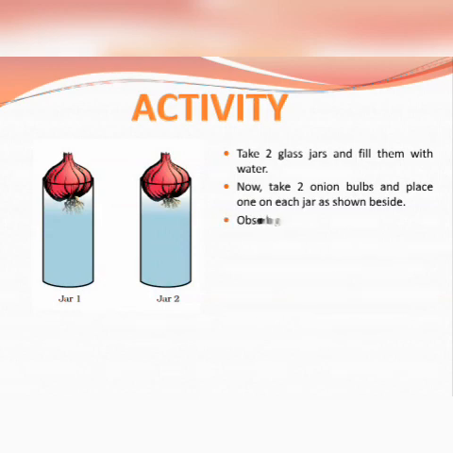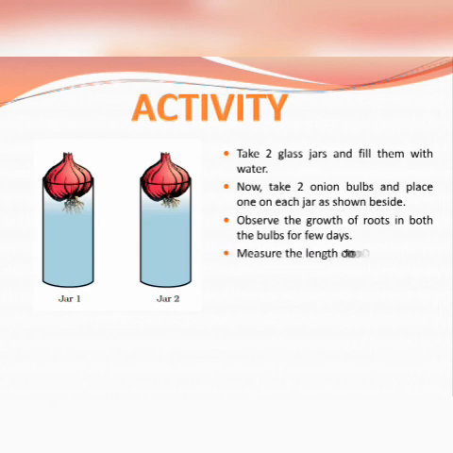Next, we have to observe the growth of roots in both the bulbs for a few days, and we have to measure the lengths of roots on day 1, day 2 and day 3.